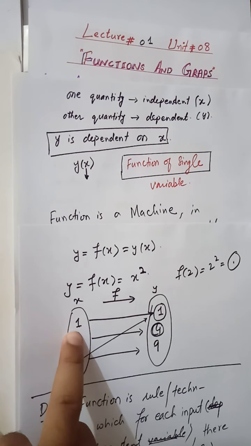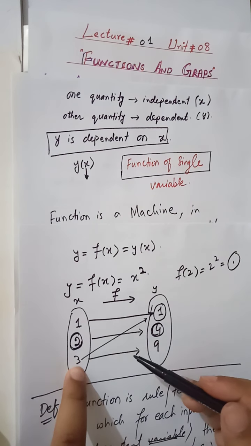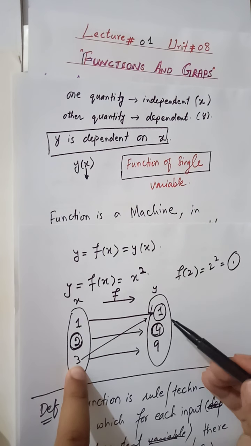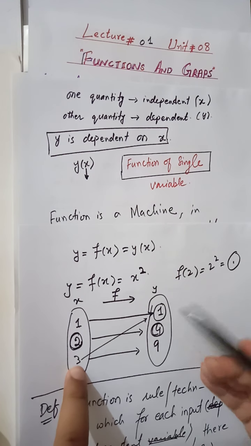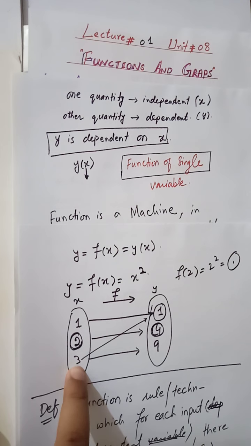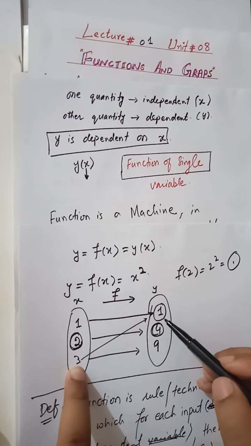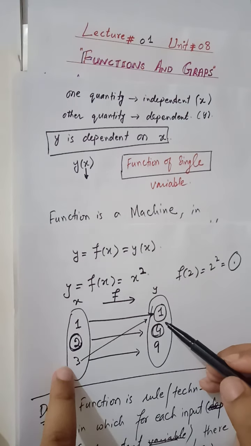And when you plug in 3, you get 1 on that also. So this is also a unique quantity per 3. Whenever you put 3 in the function as an independent quantity, you will always get 1. So that 1 is also unique per 3.